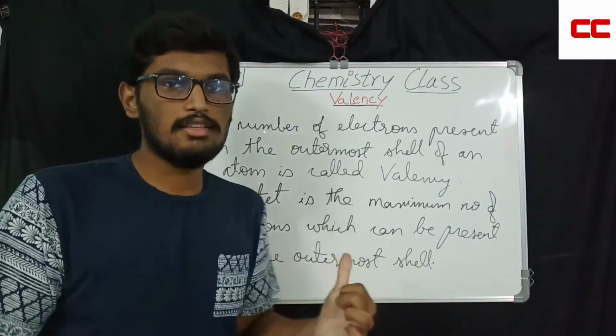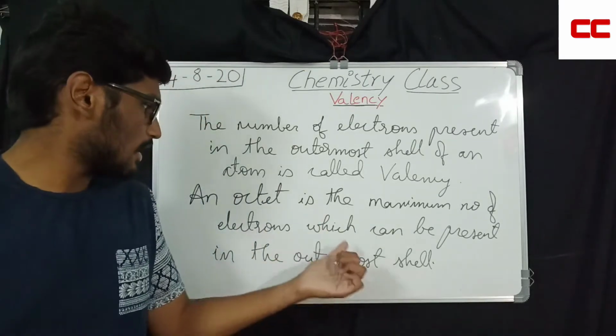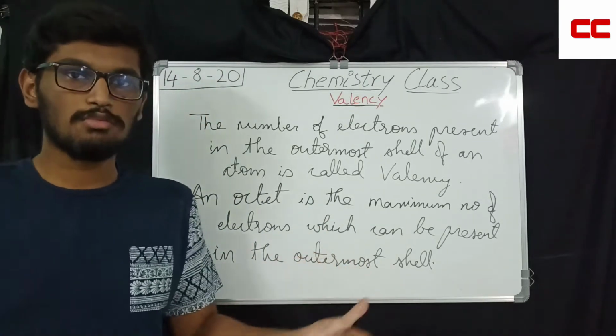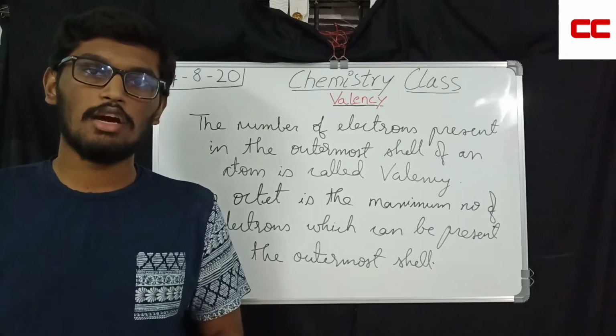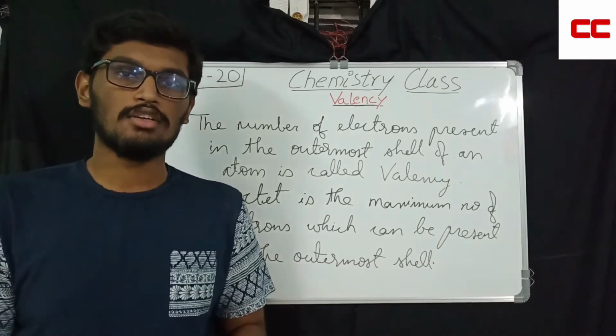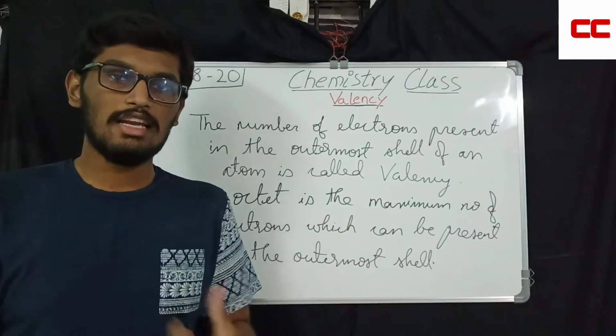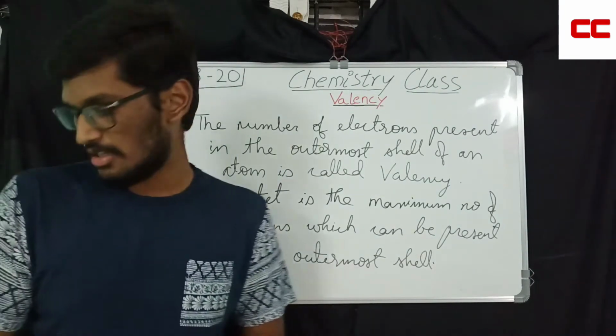So an octet means the number of electrons which can be present in the outermost shell. How many electrons can be present in the outermost shell? Only 8 electrons. Let's see with the diagrammatic representation.